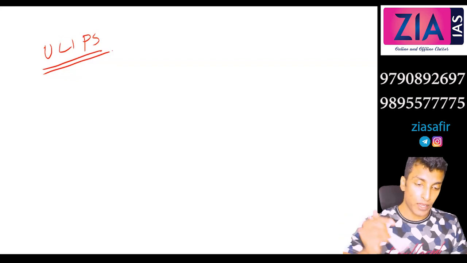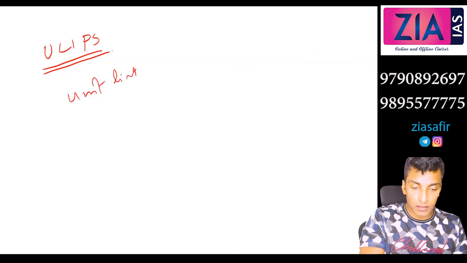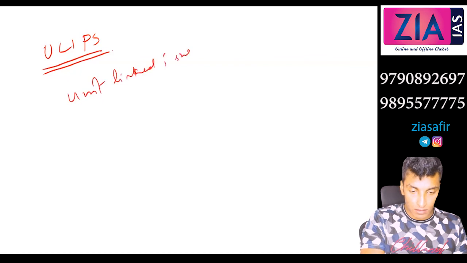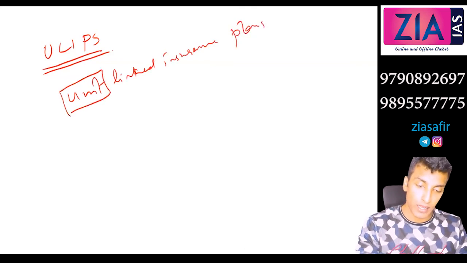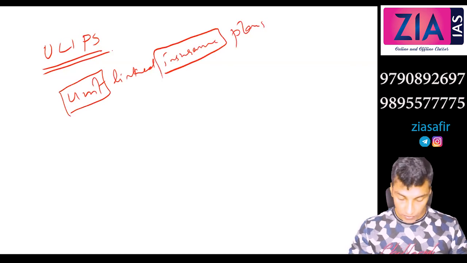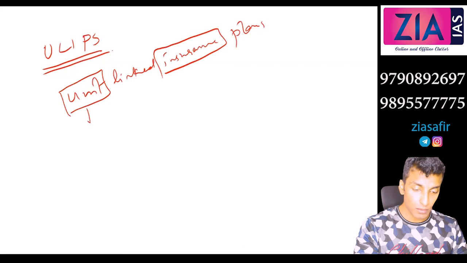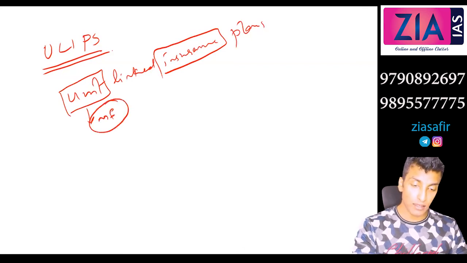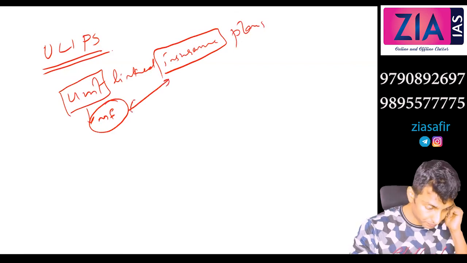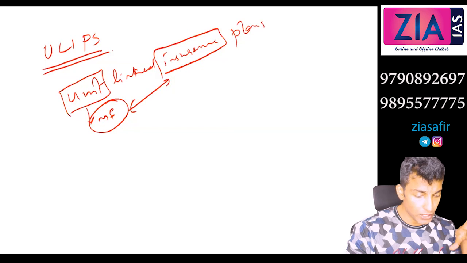So where have you studied about unit? This is unit linked insurance plans. This was actually a mains question, ULIPs. You can see here unit and here insurance. Where have you studied about unit? We have studied about this in mutual funds. So this is actually a combination of what? Mutual fund and insurance, right? It is actually a mixture of insurance and mutual fund.